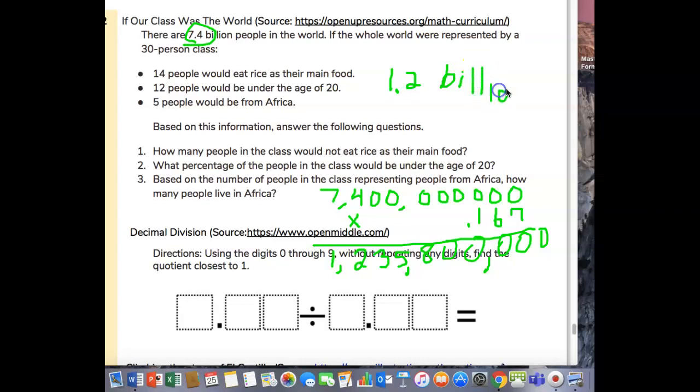Now, you can write it this way, or you can just write it like this number right here, 1,235,800,000. It doesn't say to round it, so you would be perfectly fine to put this, or you can round it to 1.2 billion. Okay? All right, let's move on.